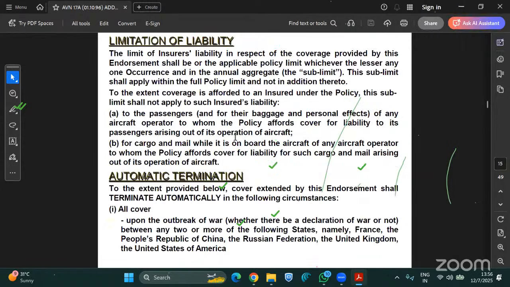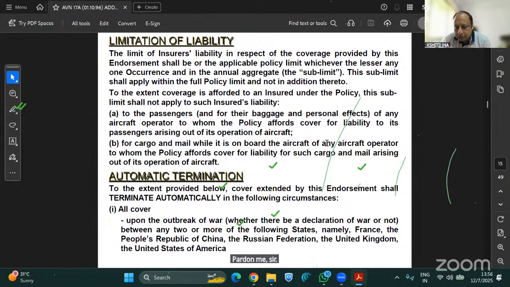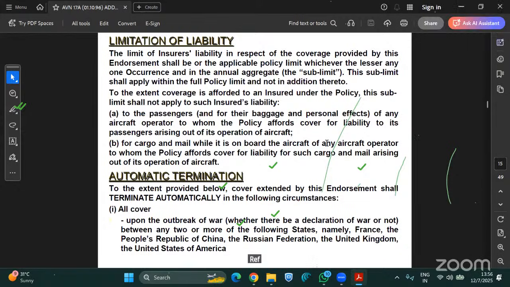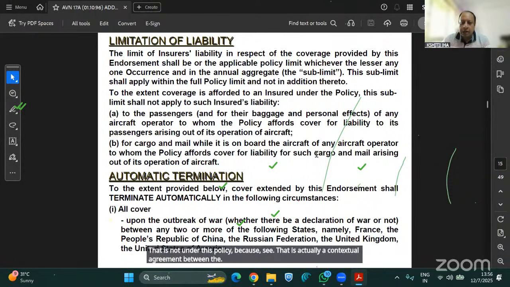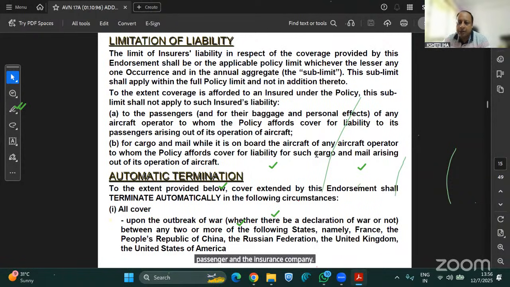Are tickets cancelled covered under the policy? Pardon me, sir. Refund of tickets, like Indigo flight. No, sir. Refund of Indigo flight tickets? No, sir. That is not covered under this policy because that is actually a contractual agreement between the passenger and the insurance company. So they might have that clause, but it is not covered here in this policy.